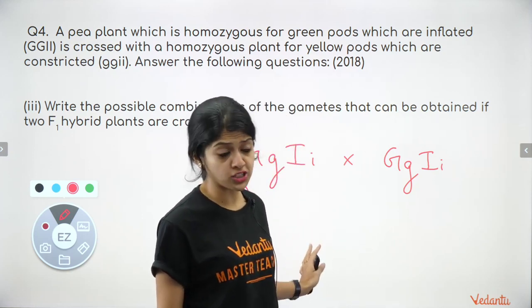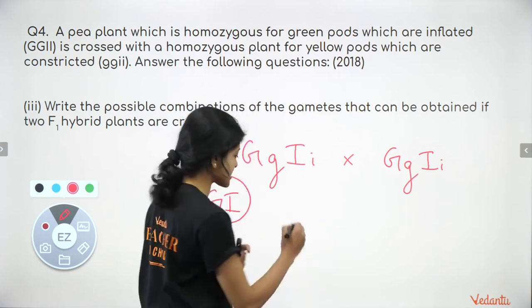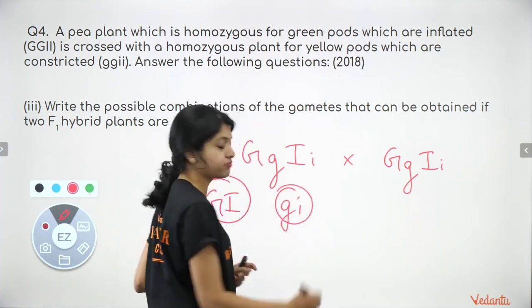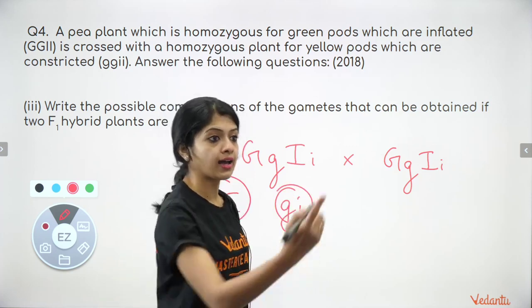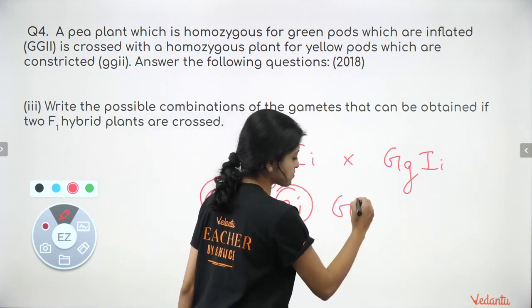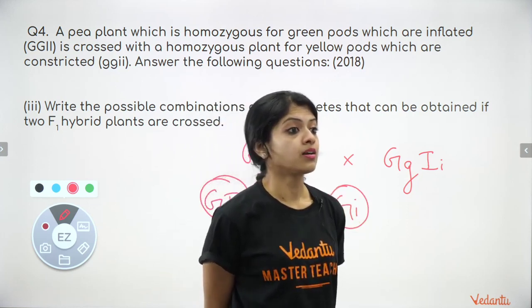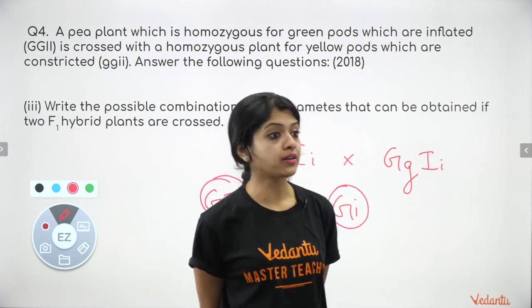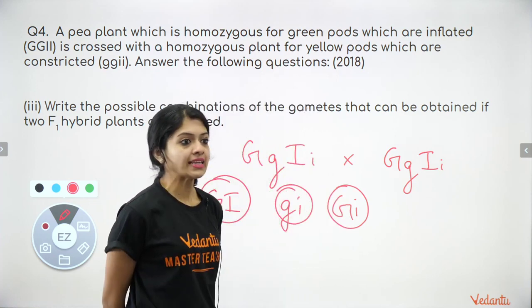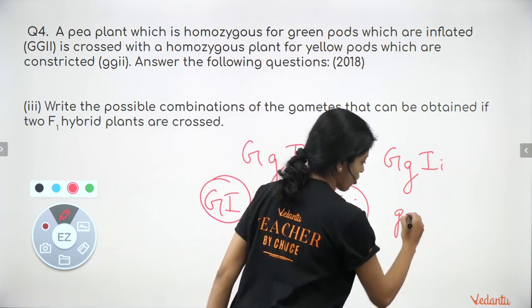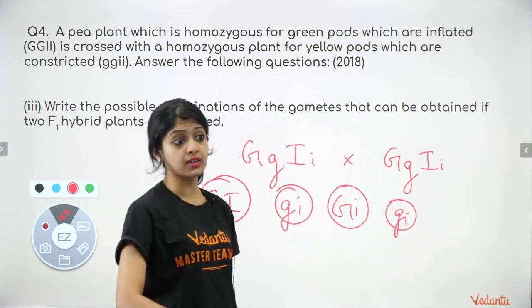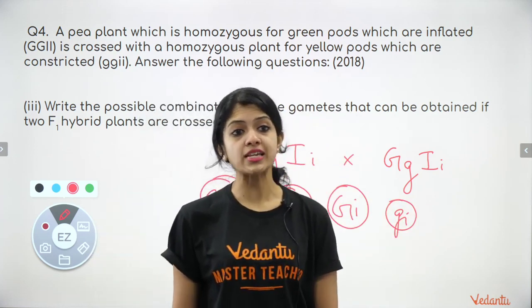Is it only capital G, capital I? Albin says small g, small I. Very good. What else? Nikita says capital G, small I. And I'm looking for one more. The last one. Yes. I think it was Anto. I'm sorry, I did not read the name. I think Anto said the answer as small g, small I.